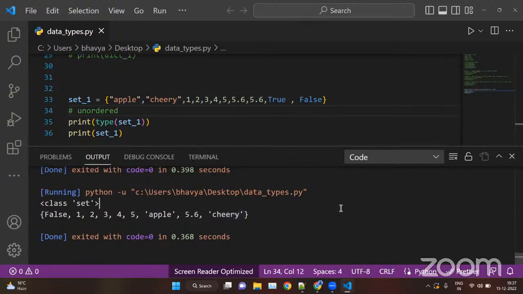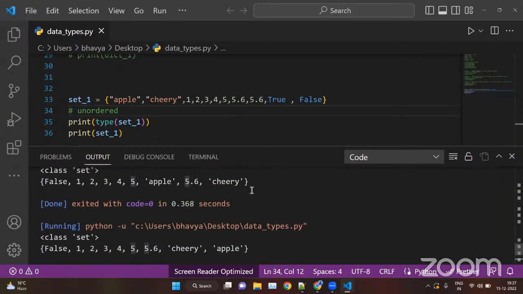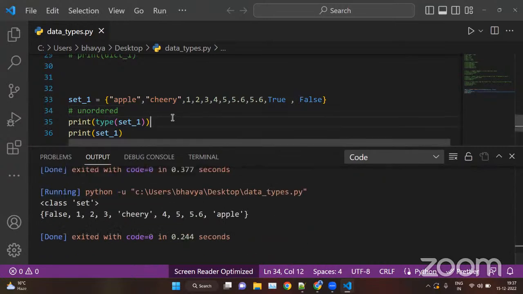Okay, so the order will keep on changing every time you run the program. See, now the order is different. When you run this again, this will now change: first 1, 2, 3, then cherry, and then apple is in reverse. Previously we had this order, and previously we had this order. So order doesn't matter in the set.